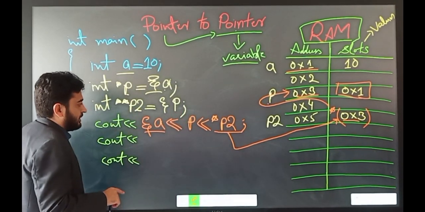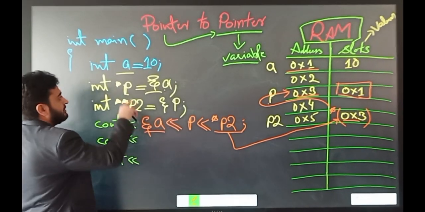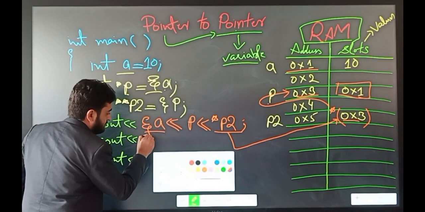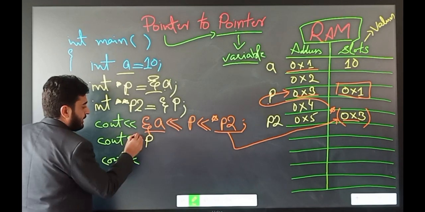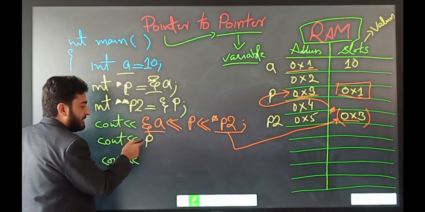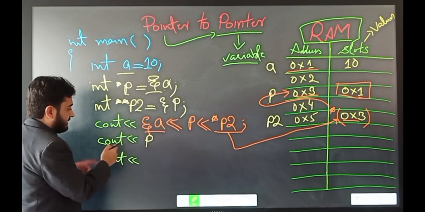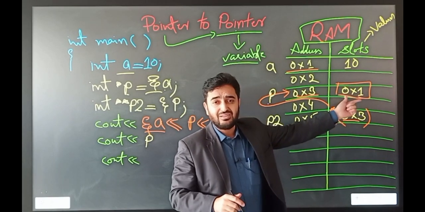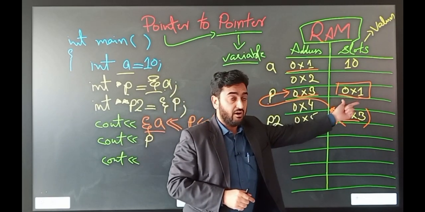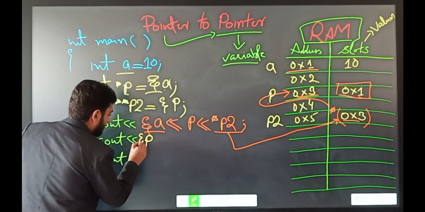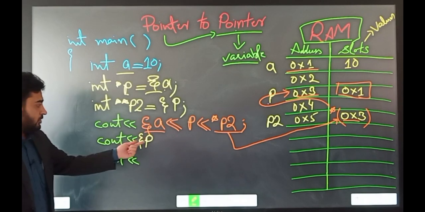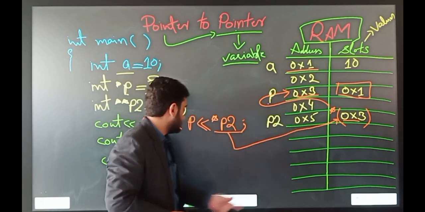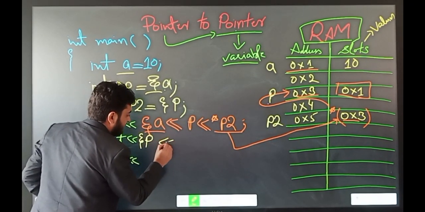Okay, now I want to print out the address of the pointer P, the single pointer. So write down the name of the pointer, which is P. If you write down P, this is a variable and this statement will print the value of P. The value of P is now 0x1, but we are interested in printing the address of P, not the value of P. We need to write down the reference operator before the P. If you write the address operator before the P, it will print out the address of P, which is 0x3. So this is one way to print out the address of the pointer.